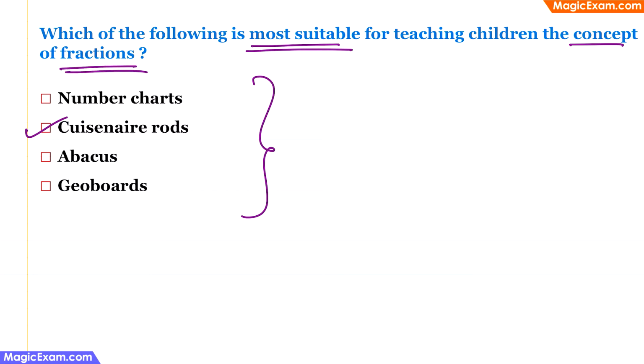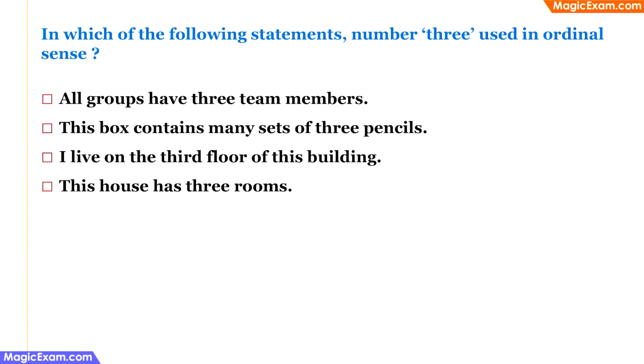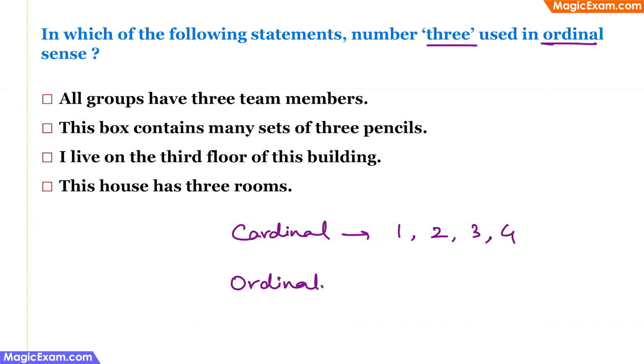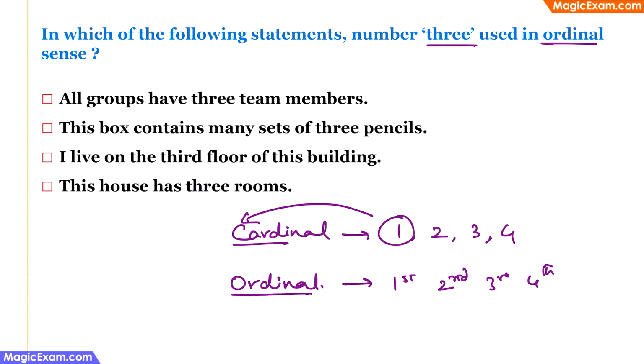In which of the following statements the number 3 is used in an ordinal sense? Now numbers can be used in a cardinal sense or in an ordinal sense. When we are counting something such as 1, 2, 3 or 4, then we are using the numbers in a cardinal sense. So counting is cardinal. And if we are using the numbers to describe orders, for example, first, second, third or fourth, then we are using the numbers in an ordinal sense. So if it is order, then it is ordinal sense.